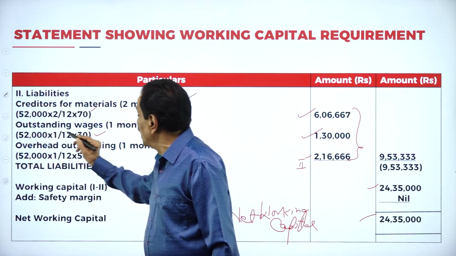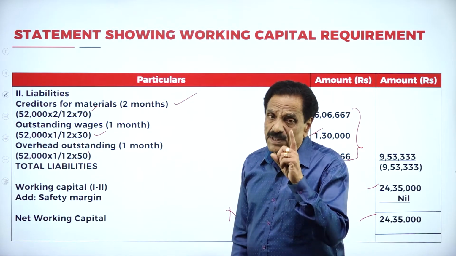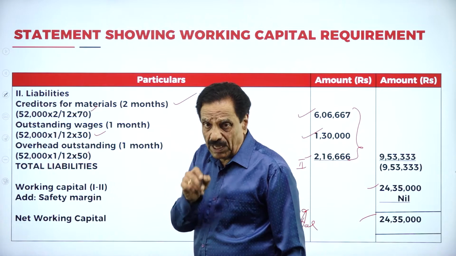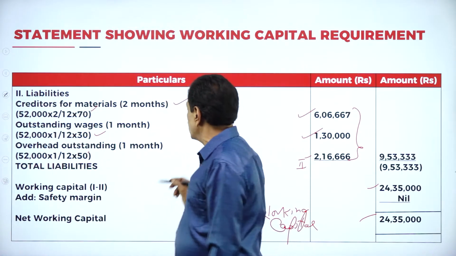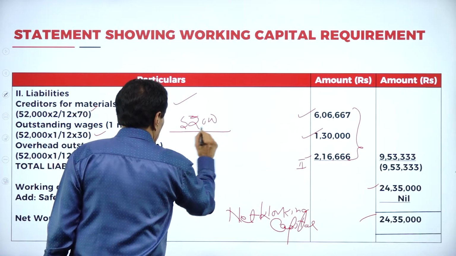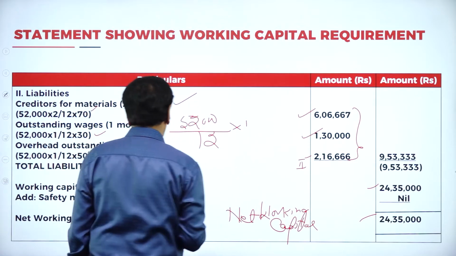6,06,667. Then outstanding wages, 1 month. So we are going to pay the wages after 1 month. 52,000 into 1 divided by 12, 1 month into 30. This also works out like this. 52,000. For how many months? 12 months. You want for 1 month, you can write 1 by 12.